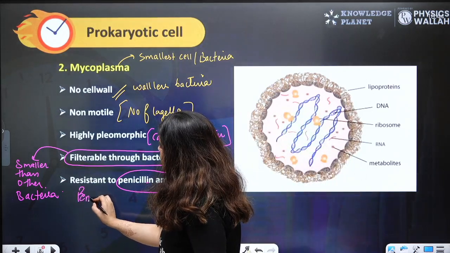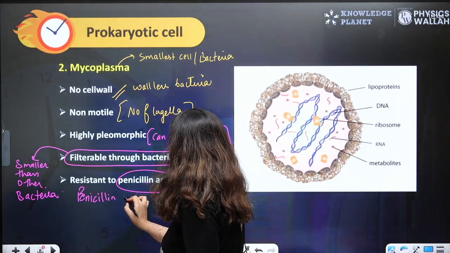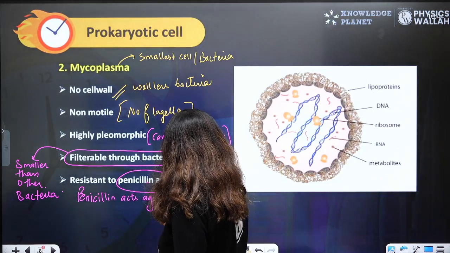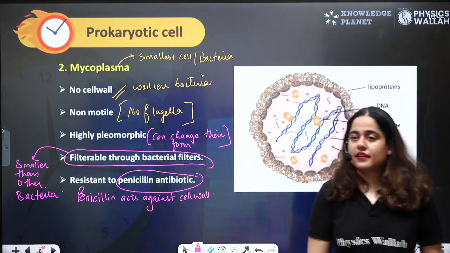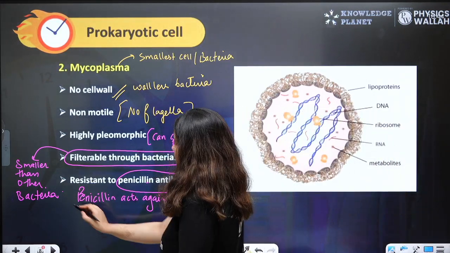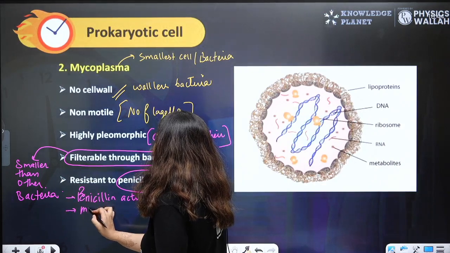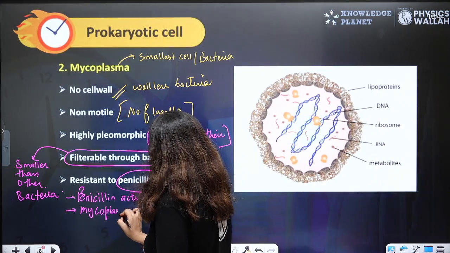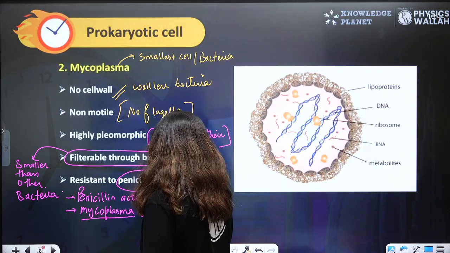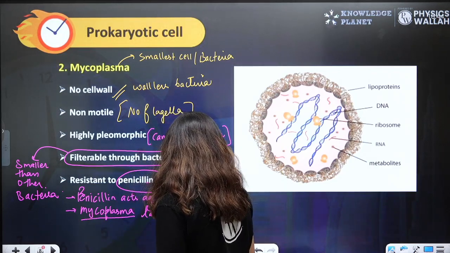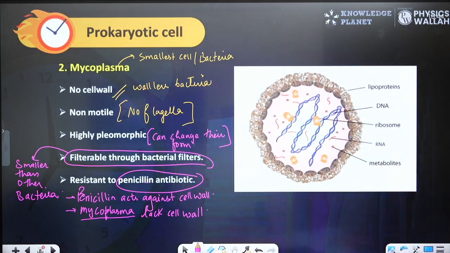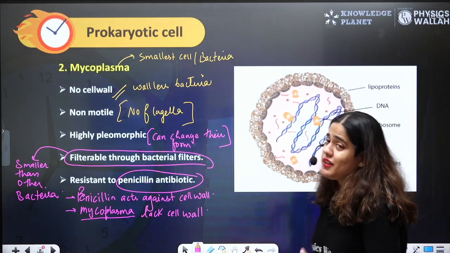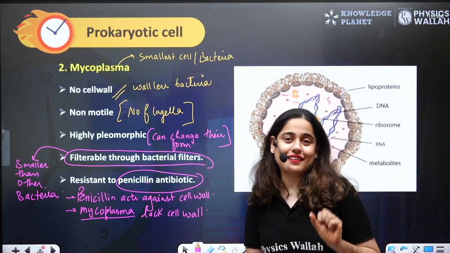Because penicillin acts against the cell wall, and Mycoplasma lack a cell wall. So that's why if we give penicillin to Mycoplasma, then Mycoplasma won't die, right? Because Mycoplasma don't have a cell wall and penicillin acts against a cell wall.